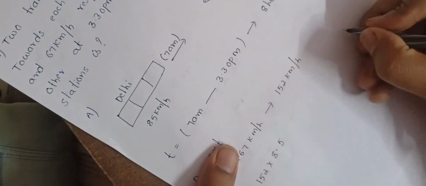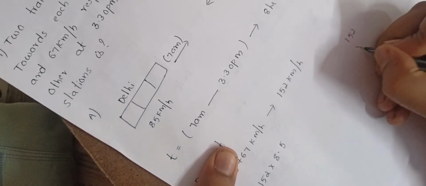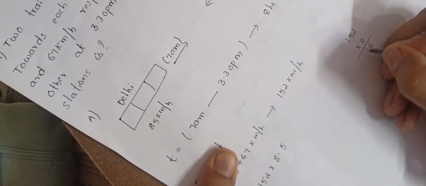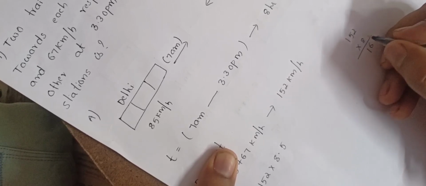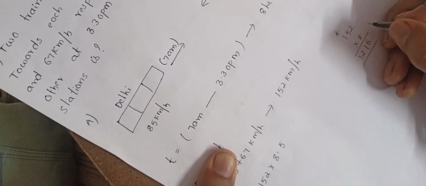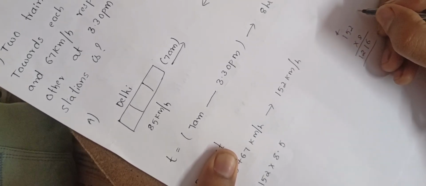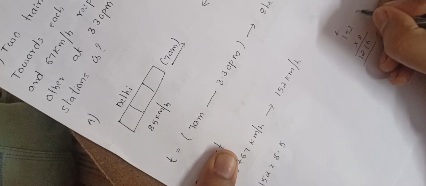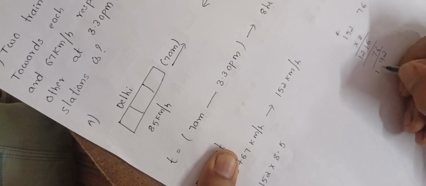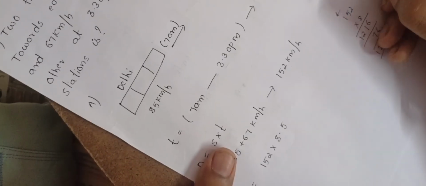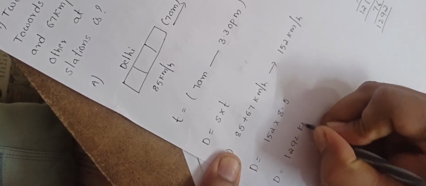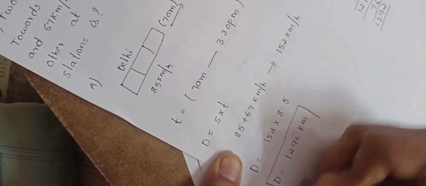Therefore D equals 152 into 8.5. 152 into 8 equals 1216, and half of 152 equals 76, and we add 76 to 1216. Therefore, the distance is 1292 kilometers. We got the sum.